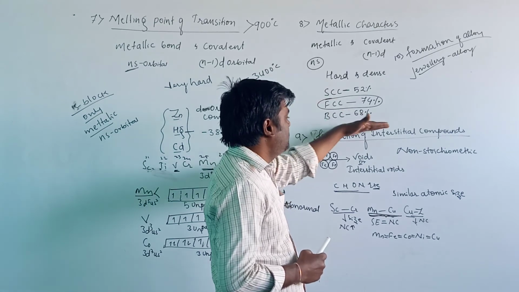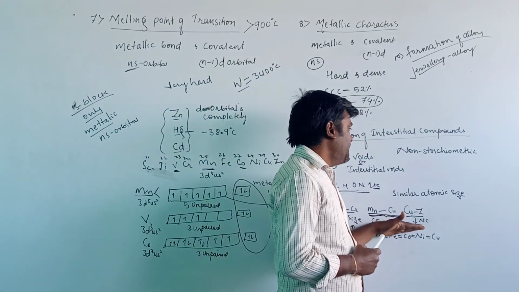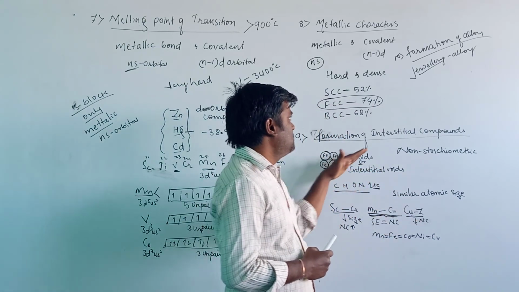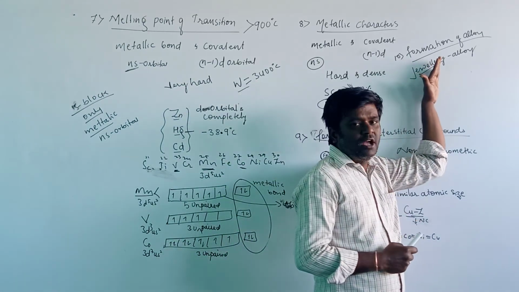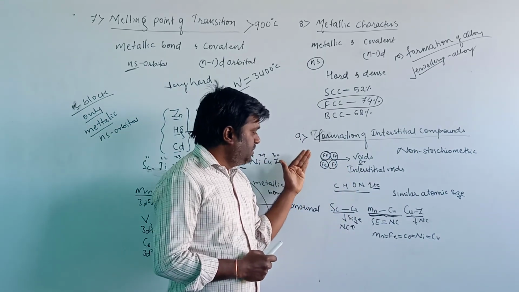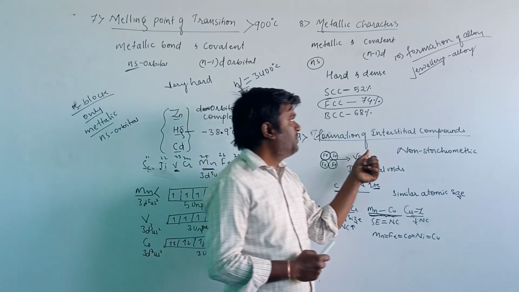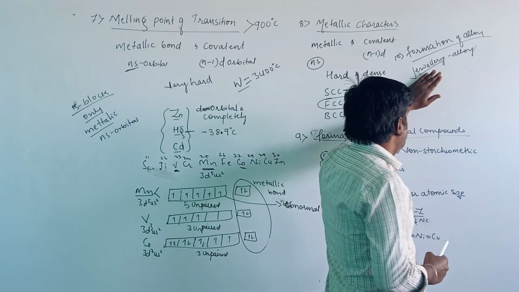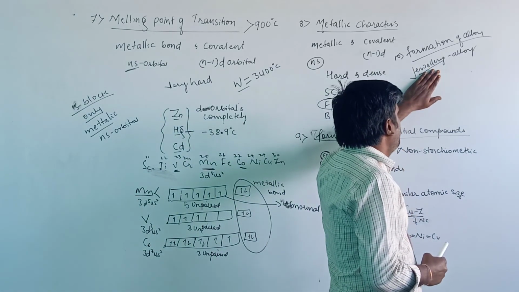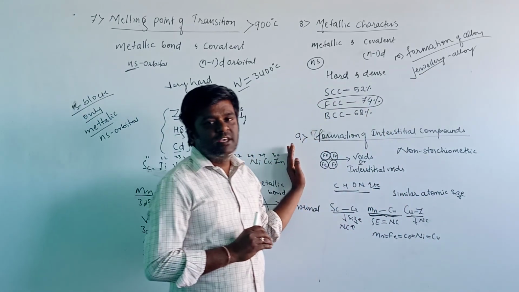Formation of interstitial compounds is due to the presence of identical size. These have the capacity to form interstitial compounds as well as alloys. If we insert a non-metal in the voids of a metal, that is known as an interstitial compound. If we insert a metal in the interstitial void of a metal, that is known as an alloy.